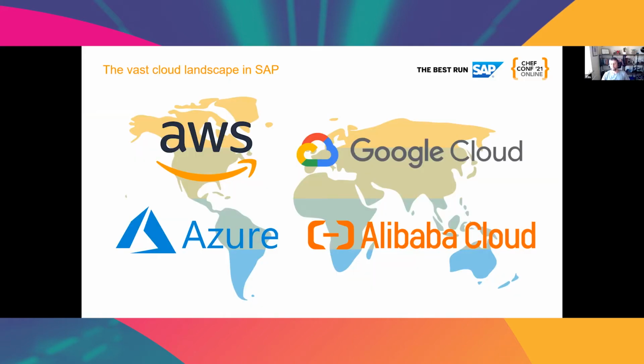Jay in the twin presentation has gone into the why at a business level. So we've got that far. We want to use Chef Inspect because it's shift left DevSecOps, compliance as code functionality. But how do we do it at the scale that is SAP? Because SAP is enormous. It's really staggeringly massive, actually. The technical landscape, the cloud landscape across the globe is enormous, and we use 4 hyperscalers as well, the big American 3, and then Alibaba in China and APAC. It's across the globe. It's 100,000 employees.